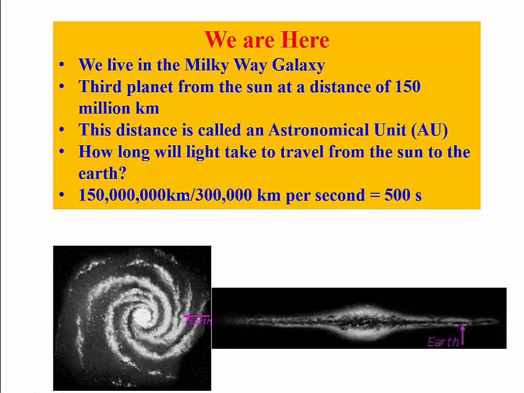Well, to find the time, we divide the distance by the speed. The distance of the Earth from the Sun is 150 million kilometers, and light travels at a speed of 300,000 kilometers per second. So dividing 150 million kilometers by 300,000 kilometers per second, you get 500 seconds. That's how long light will take to travel from the Sun to the Earth. 500 seconds is a little more than 8 minutes.